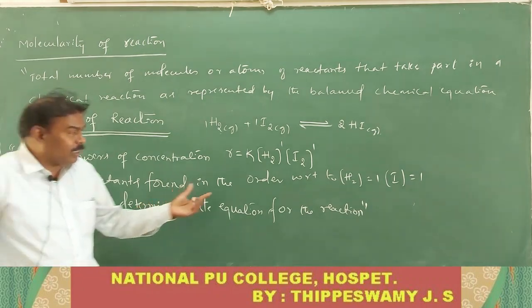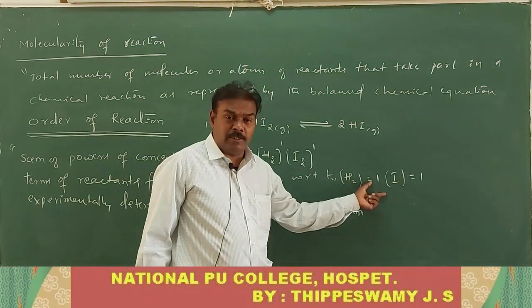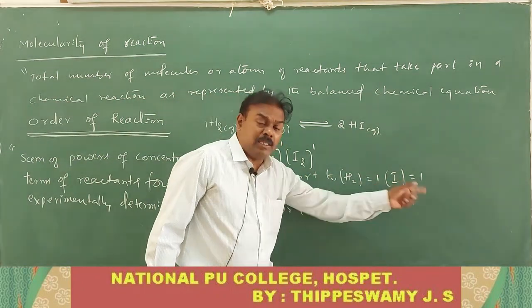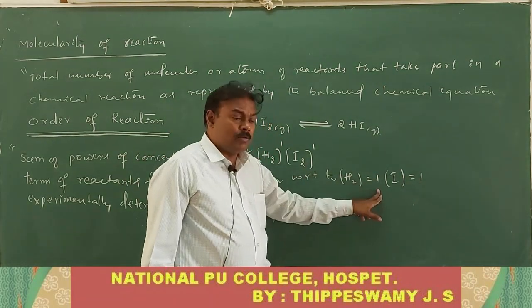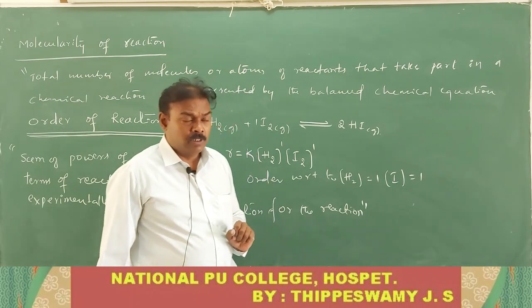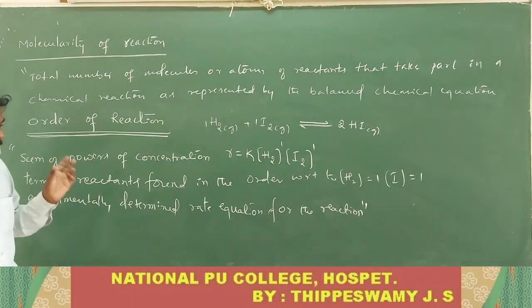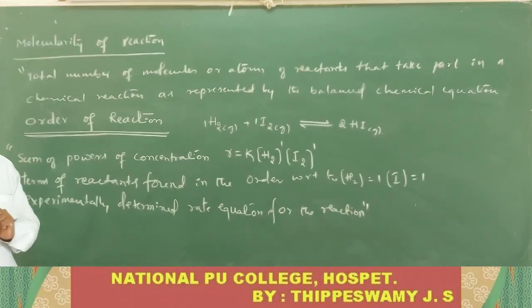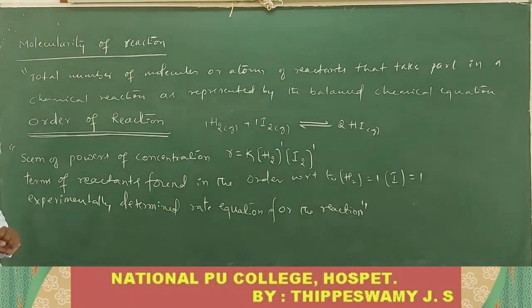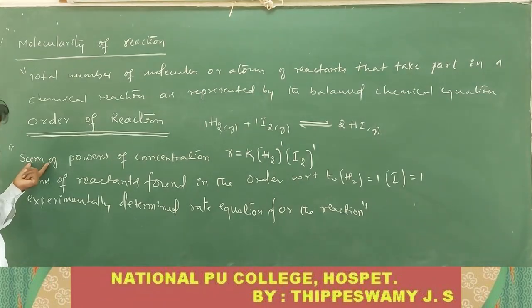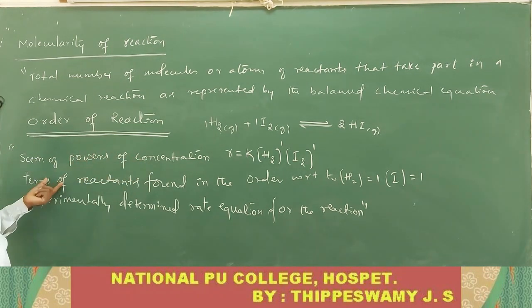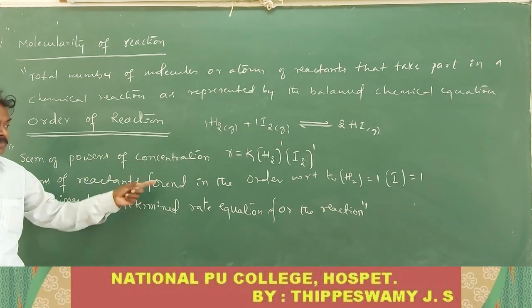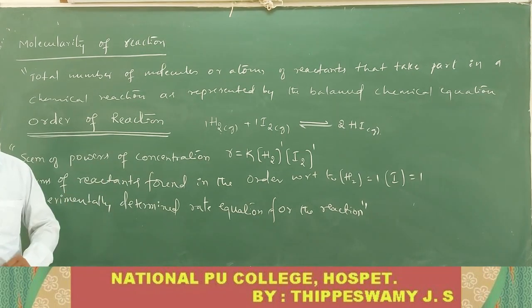Order with respect to hydrogen is 1, and with respect to iodine is 1. But I am asking what is the overall order of the reaction. It is a sum of what? Powers of concentration terms of the reactants found in the experimentally determined rate equation for the reaction.